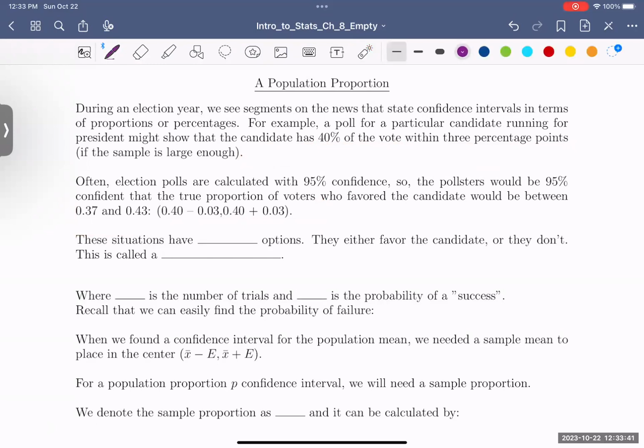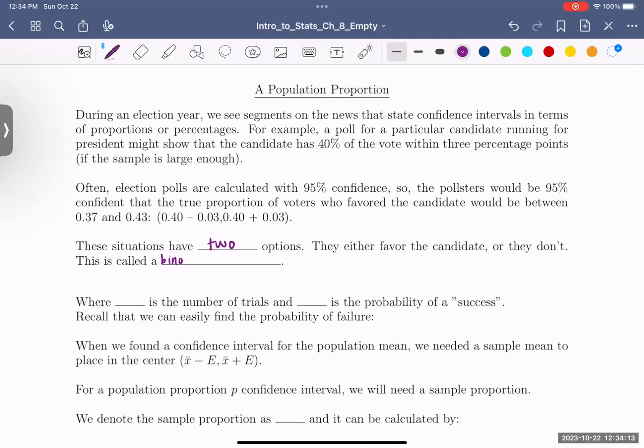In these situations with a population proportion, there are only two options. If you think back to our Chapter 4 era, we were discussing situations that had only two options, yes or no, this or that. Talking about a presidential election, you're either voting for that candidate or you're not. This is called a binomial distribution.